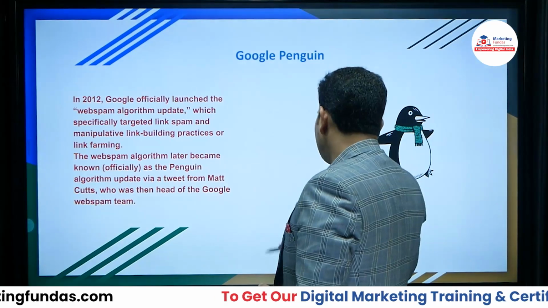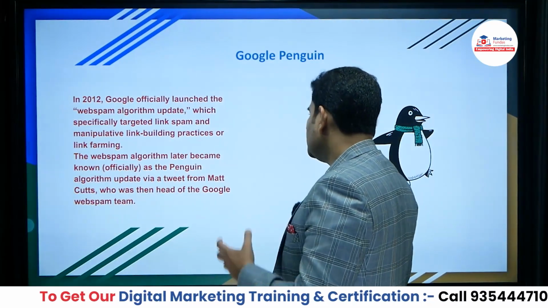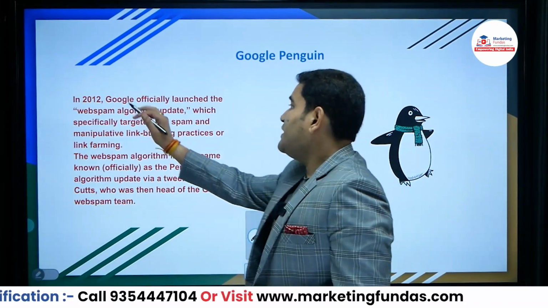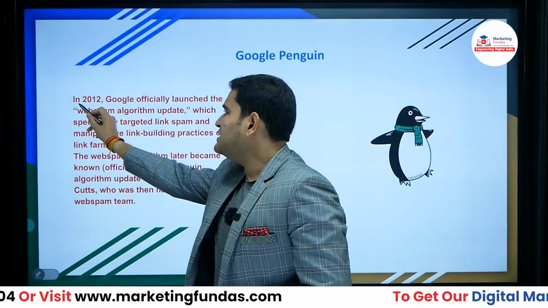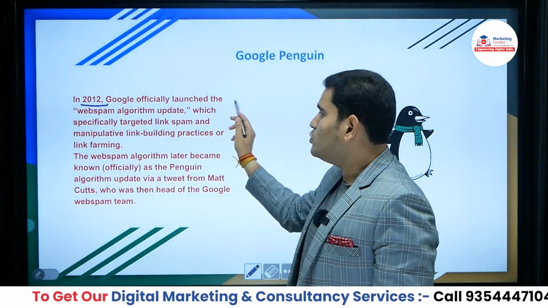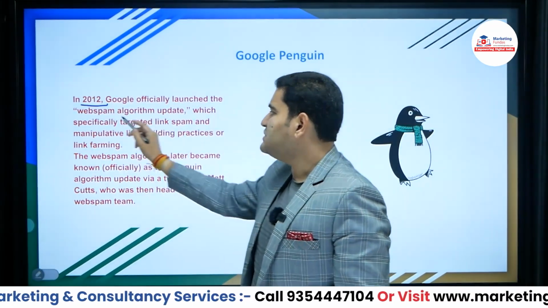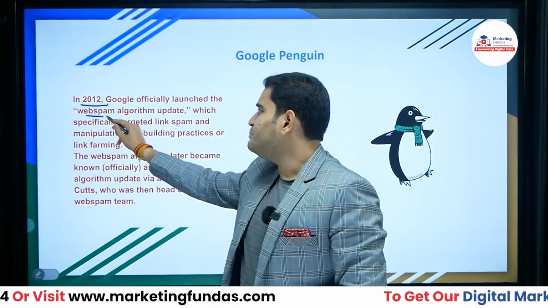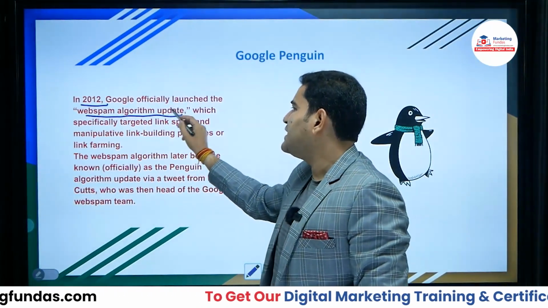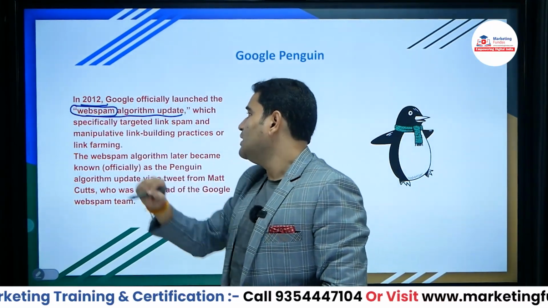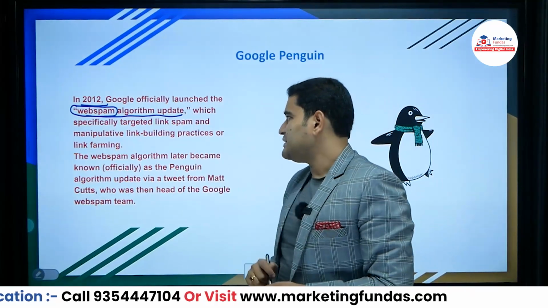So friends, the Google Penguin algorithm. Google officially launched this update in the year 2012. And at the time when it was officially launched, it wasn't called Penguin. At that time, it was called the web spam algorithm update. Its name was web spam. Okay, so it was called this.